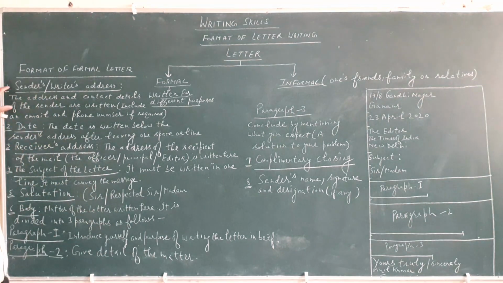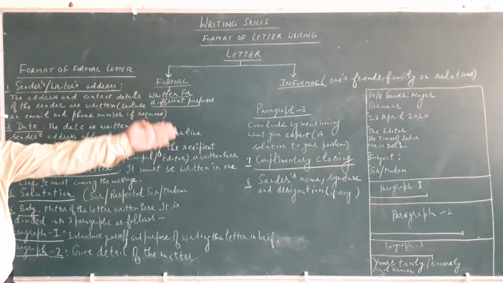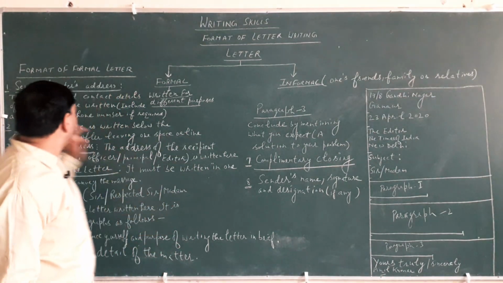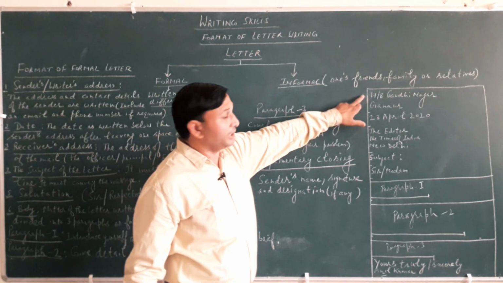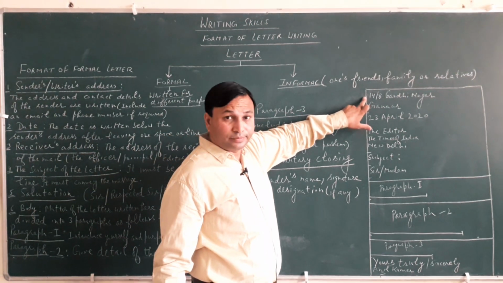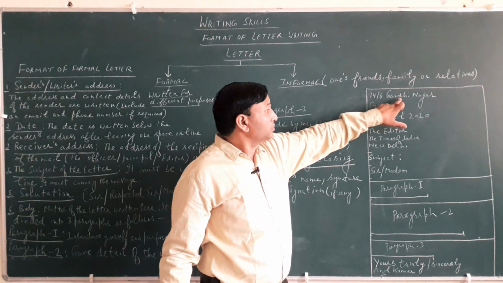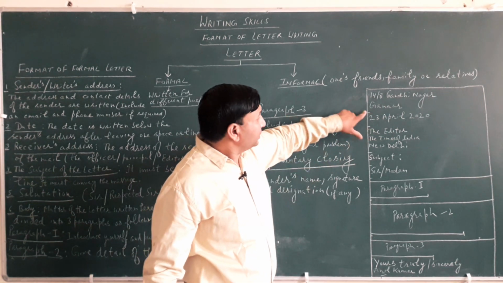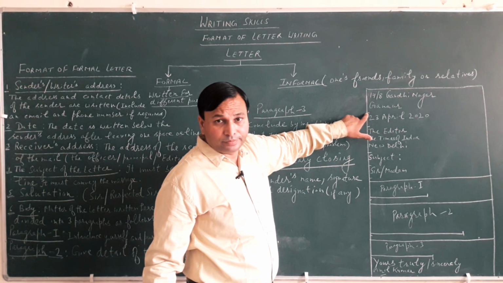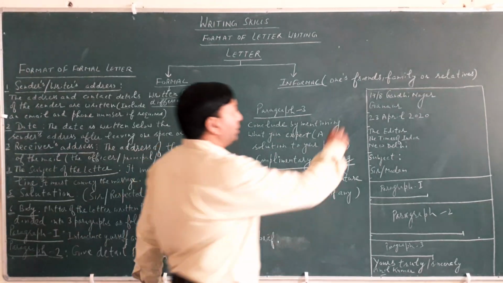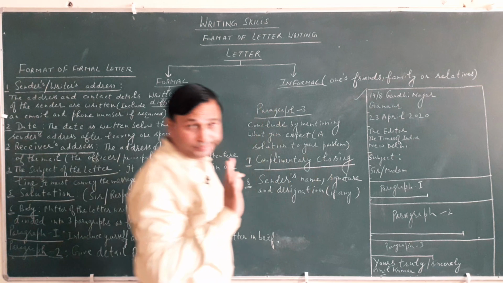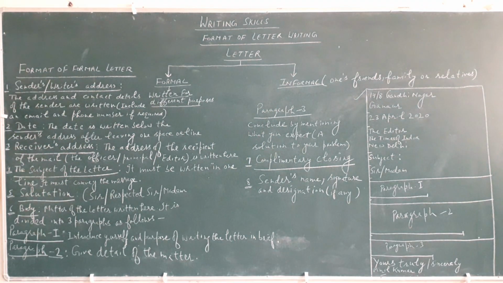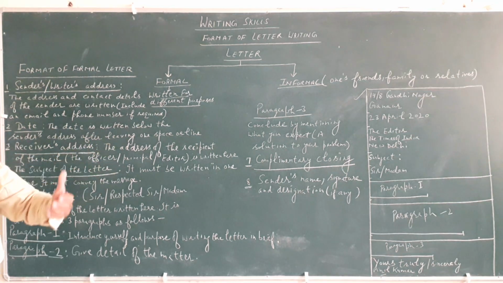Now we will see it in the format. First of all, the sender's or writer's address: house number or home number, then the place where it is situated, and after that give a space of one line. Now our first point is clear. Now come to the second point, date. The date is written below the sender's address after leaving one line.